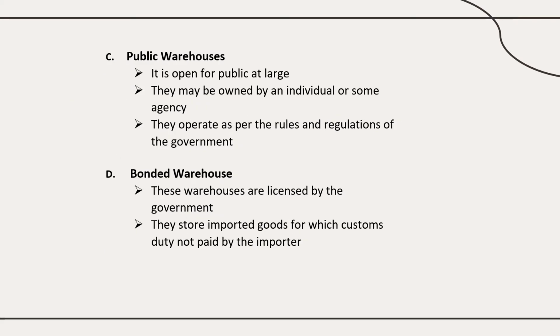And public warehouses: from the word, it is offered to the public. They may be managed by an individual, or through some agency, and operate as per the rules and regulations of the government. And bonded warehouses: these are warehouses licensed by the government, and mostly imported goods, where the customs duty is not paid by the importer, will be stored in the bonded warehouses.